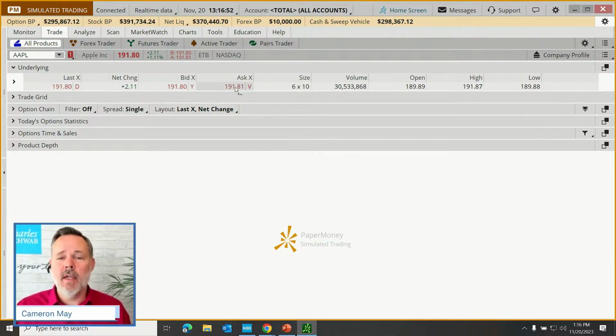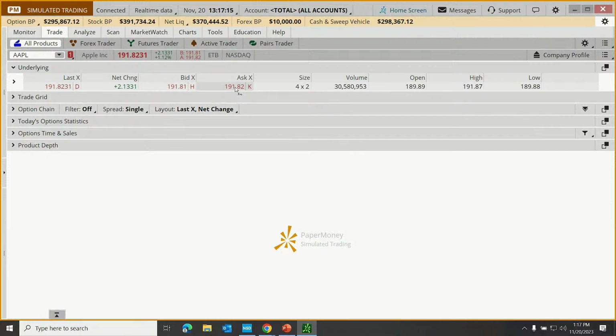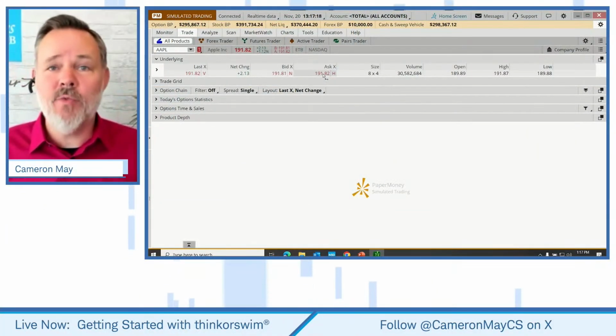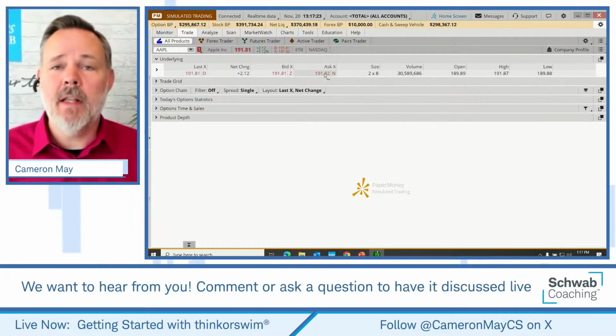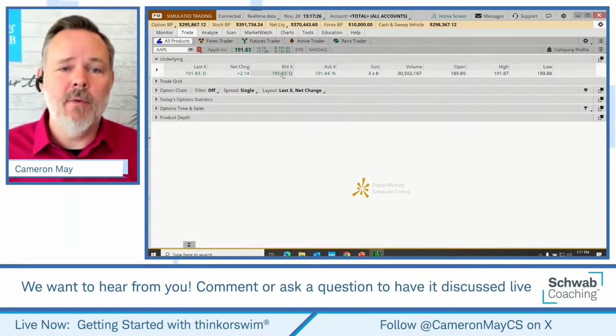Now, in broker language, in trading language, when we say the ask price, that's typically the price that we pay when we buy shares of stock or buy an option. Think about it like if you wanted to buy anything from anybody. Hey, I'm interested, neighbor, I want to buy your car. How much you asking for it? Then you pay that ask price. Similarly, if we want to sell, we'd say, hey, I have a car for sale. How much will everybody bid for that? And you sell to the highest bidder. So yeah, buying, we typically pay at or close to the ask price. Selling, we typically receive at or close to the bid price.